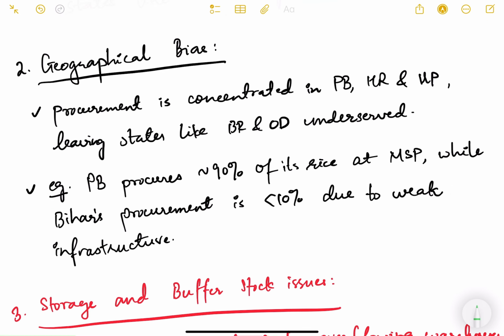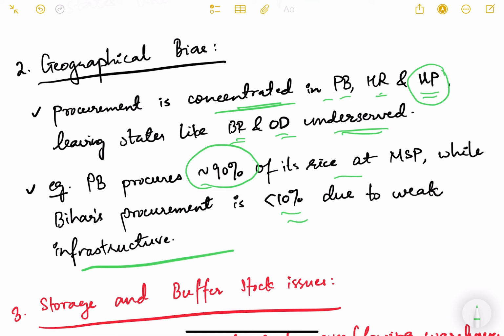Then the next one is geographical bias. Procurement is concentrated in Punjab, Haryana, and Uttar Pradesh, mostly western Uttar Pradesh, leaving states like Bihar and Odisha underserved. Example being, Punjab procures almost 90% of its rice at MSP, while Bihar procurement is less than 10% due to weak infrastructure. Now, what is this infrastructure? This is basically your mandi infrastructure, godowns, warehouses, logistics, rice mills, etc.